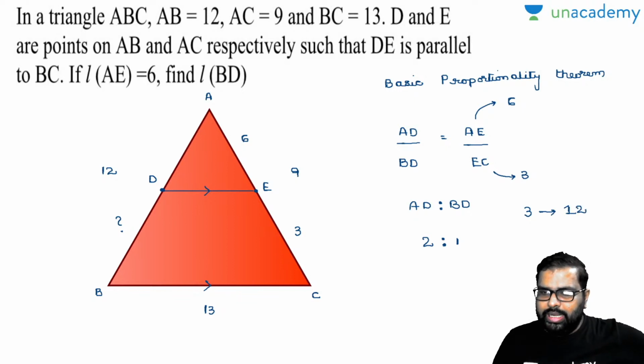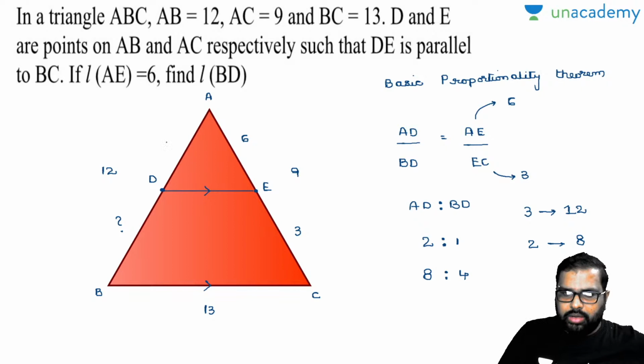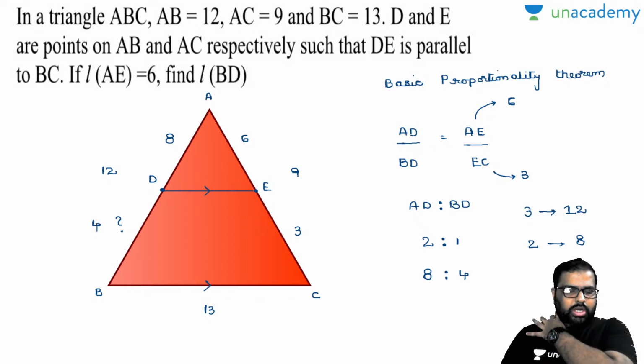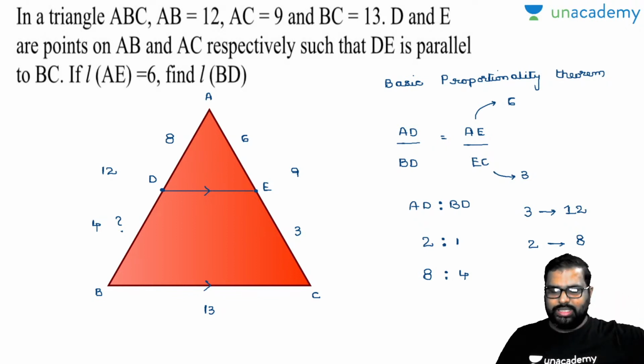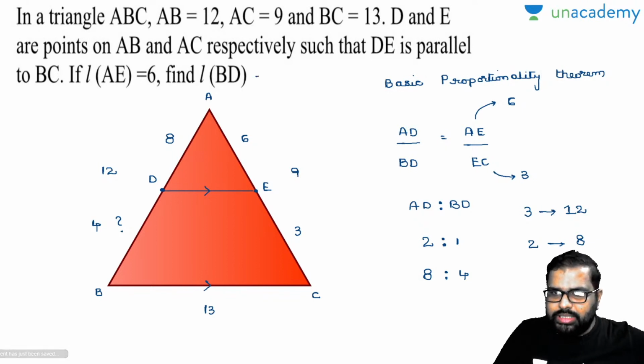So AD is how much? Two parts. Now 2 parts value will be how much? Can anybody say in the comment section box? 3 fours are 12, so is it 8? Now AD value will be 8 and BD value will be 4, which is equal to 2:1. 8 plus 4 is equal to 12. Now this is 8 and this question mark value will be how much? 4. Of course, don't go by the diagram exactly. AD value will look less than BD. So this is the answer there. Is it clear? Perfectly. And your BD value is nothing but equal to 4.